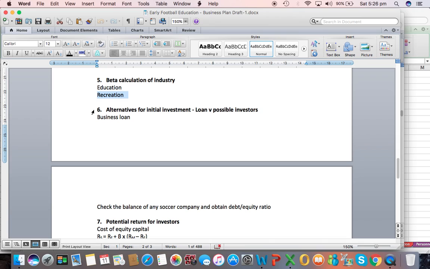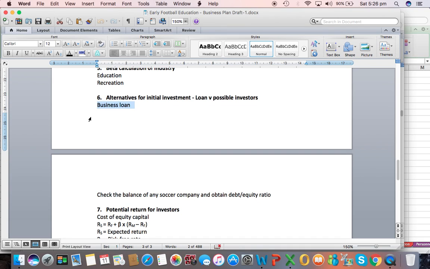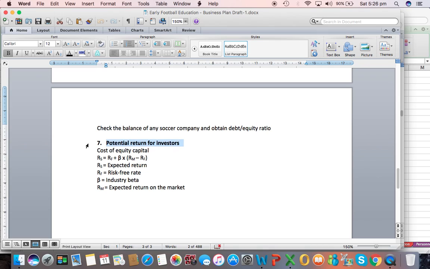Then we are going to establish alternatives for initial investment, business loans, and also attracting possible investors. Finally, we are going to determine the potential return for investors. To do that, we are going to calculate the cost of equity capital according to the formula according to the textbook.